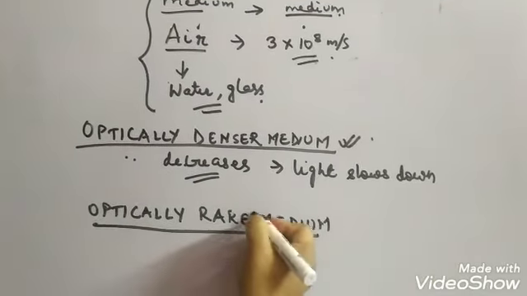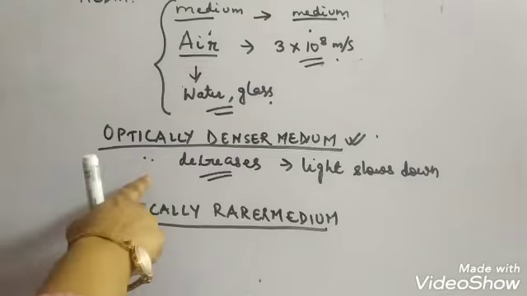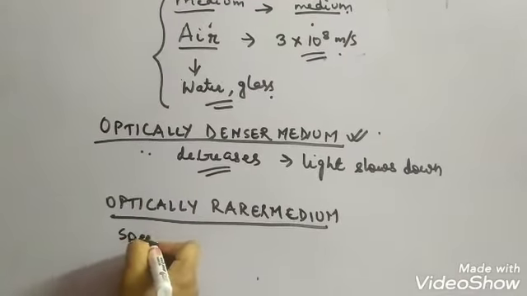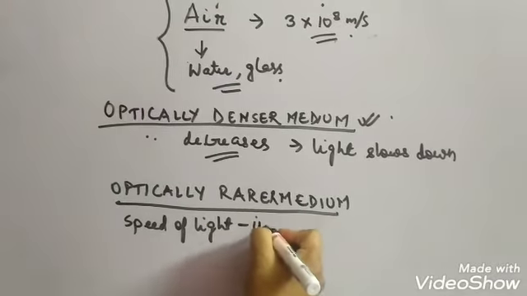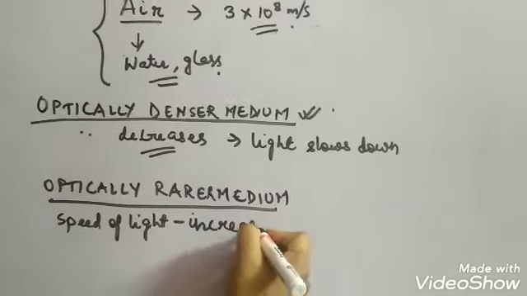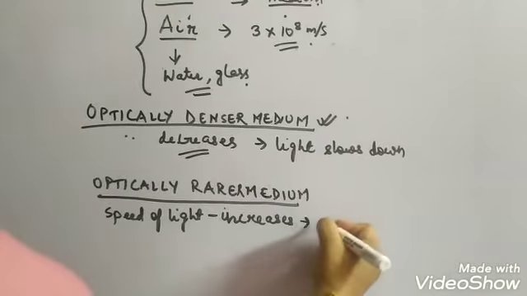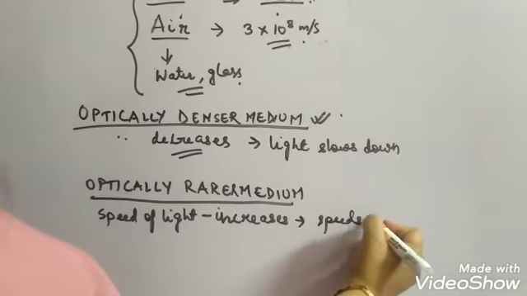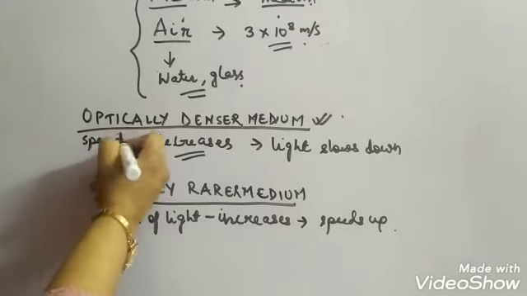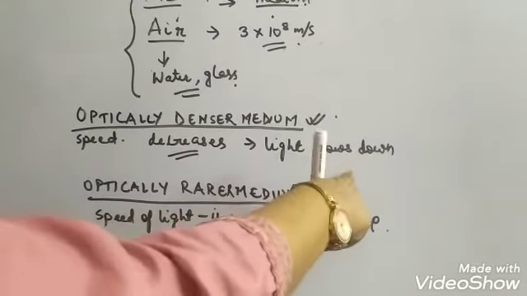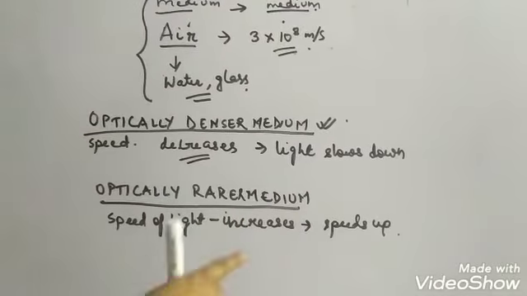An optically rarer medium is a medium in which the speed of light increases, which means light speeds up. So when light travels in a denser medium, its speed decreases, it slows down, and when light travels in an optically rarer medium, its speed increases.